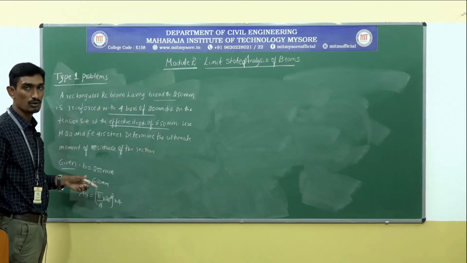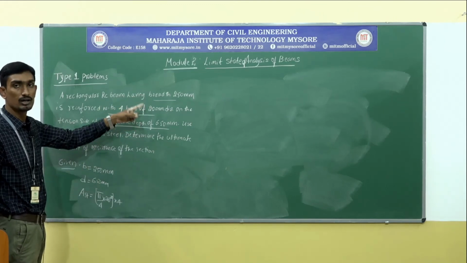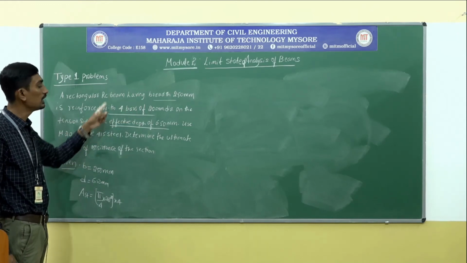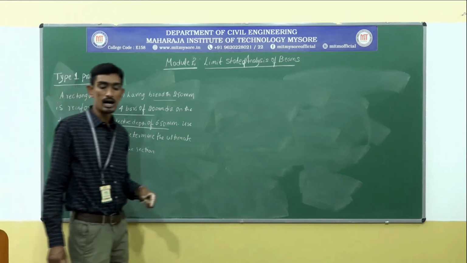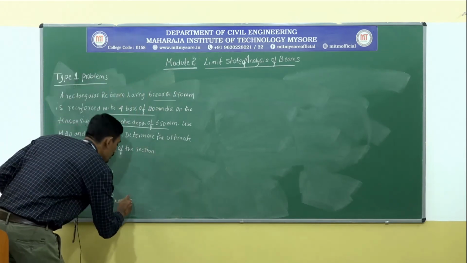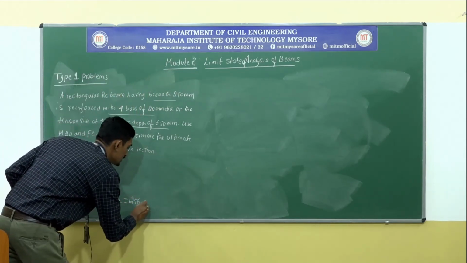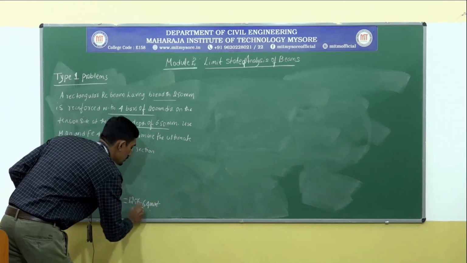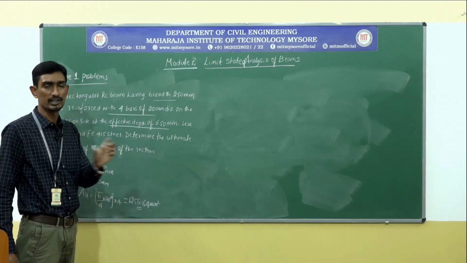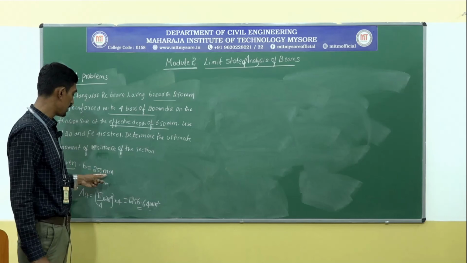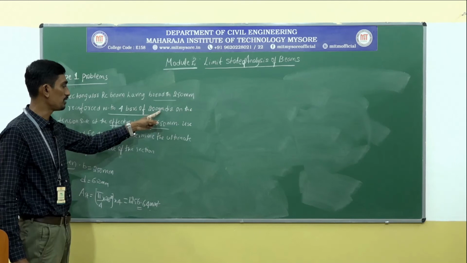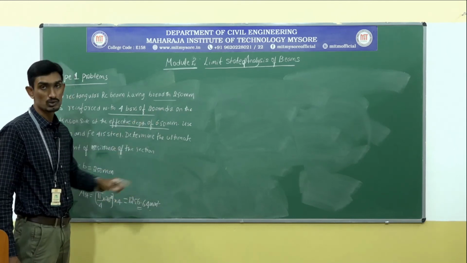into area. Since it is a circular bar, I am going to use the formula: area is equal to pi d square by 4 into number. And this works out to be 1256.64 millimeter square. Please be specific and careful with units. Since the diameter is also in millimeter, obviously it will be millimeter square.